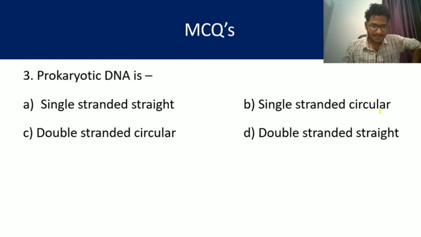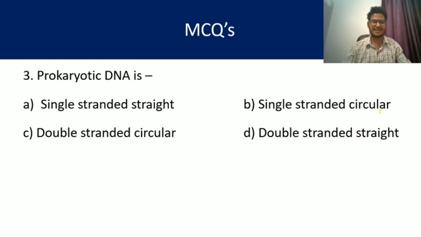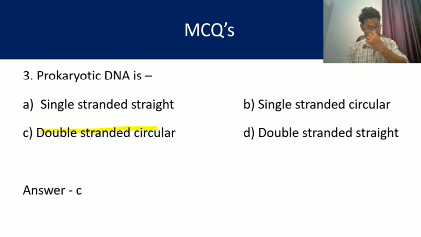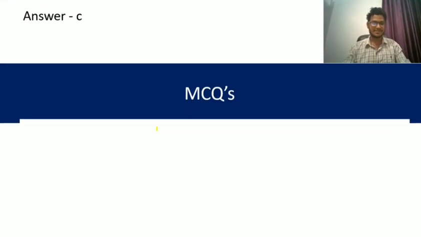Prokaryotic DNA is single-stranded straight, single-stranded circular, double-stranded circular, or double-stranded straight? The answer is very easy. Prokaryotic DNA is double-stranded circular DNA. So the answer is C, double-stranded circular.